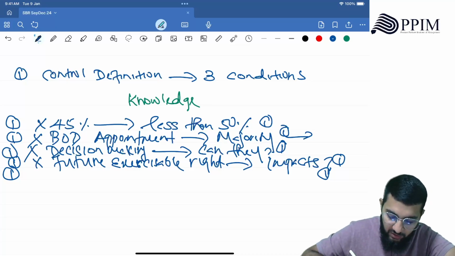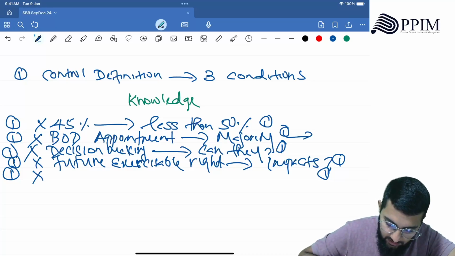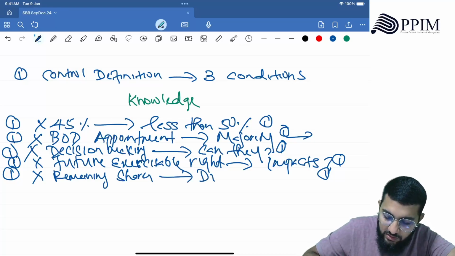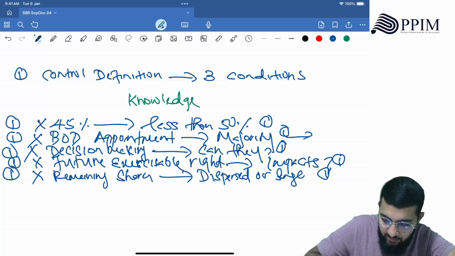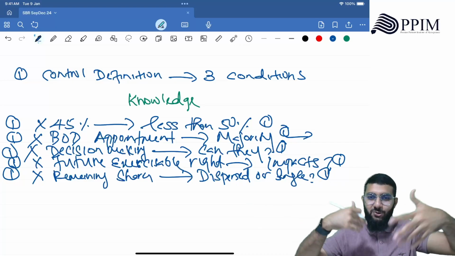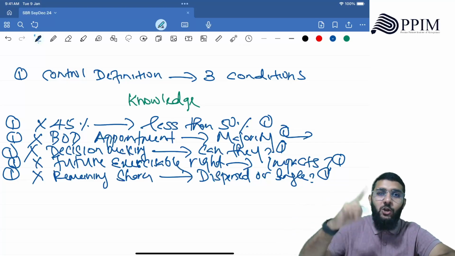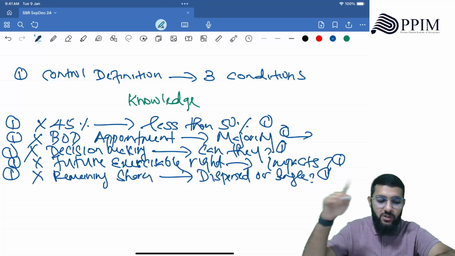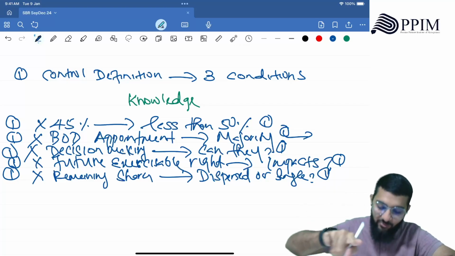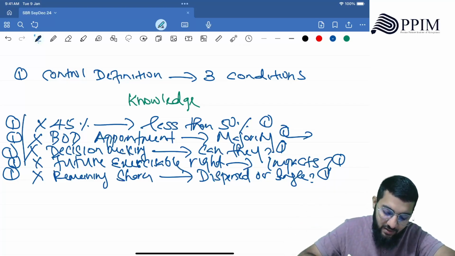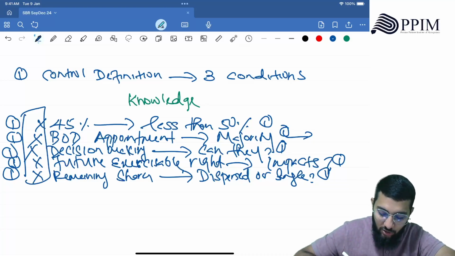Right, we missed 1 point. What was the point that we missed? Remaining shares, dispersed or single. If it's dispersed, yes, still you can tell if there is control. But here it is single. Who is controlling? Who can appoint the majority? Who can do all the decision making? Therefore, that's also one more point that you can add in. How many points do we have? 5 points. 5 applications. So we have 5, 10, 11. Conclusion.